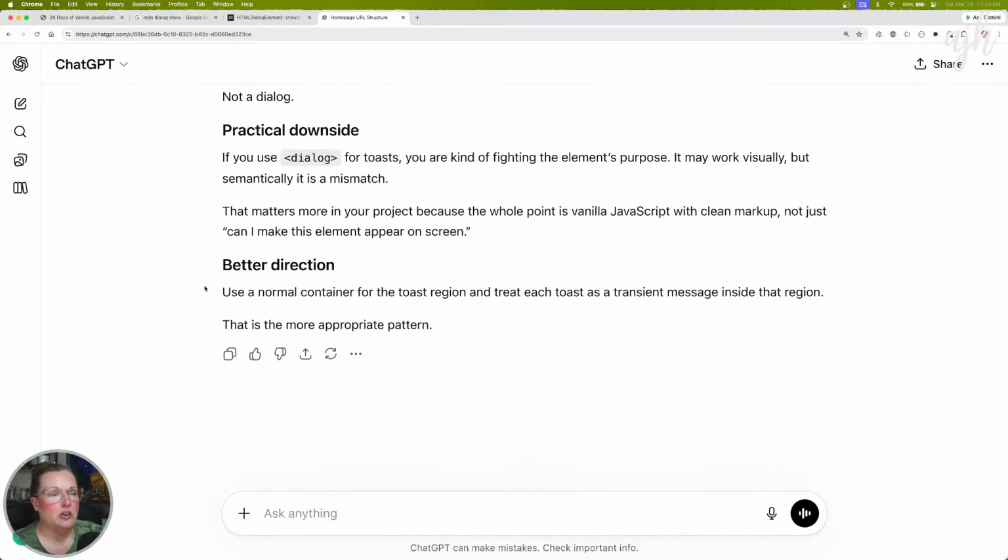Better direction. Use a normal container for the toast region and treat each toast as a transient message inside that region. This is the more appropriate pattern.